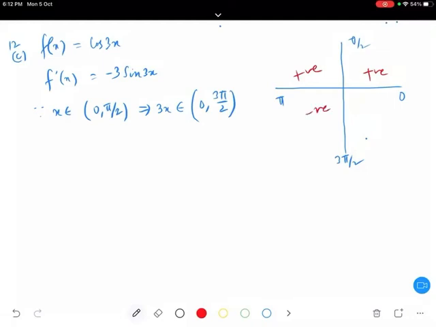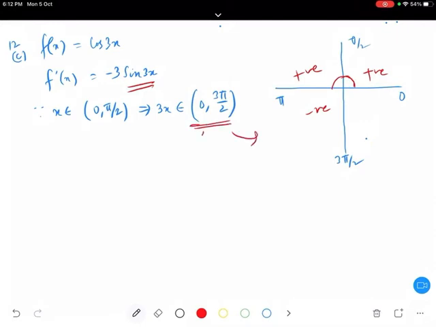From 0 to pi, because from 0 to pi sin 3x follows the same criteria. It is always positive from 0 to pi. Okay, so I am breaking the interval 0 to 3 pi by 2 into two parts: one from 0 to pi and the other from pi to 3 pi by 2. Now what is the reason for breaking this into two parts?